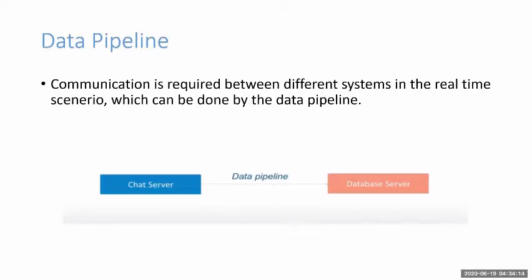As you can see in the picture, there is one chat server and one database server. The chat server sends the message to the database server where it's stored, and we can have different types of servers as well instead of the chat server or database server. It could be a web server, an application server, or an FTP server. So this is the data pipeline.